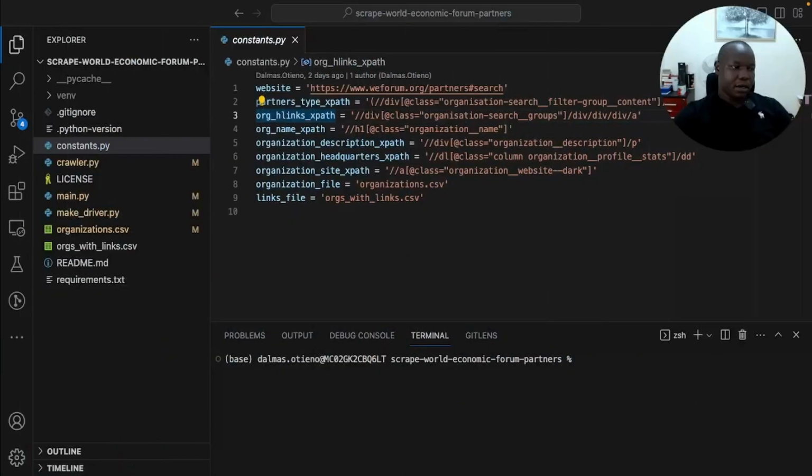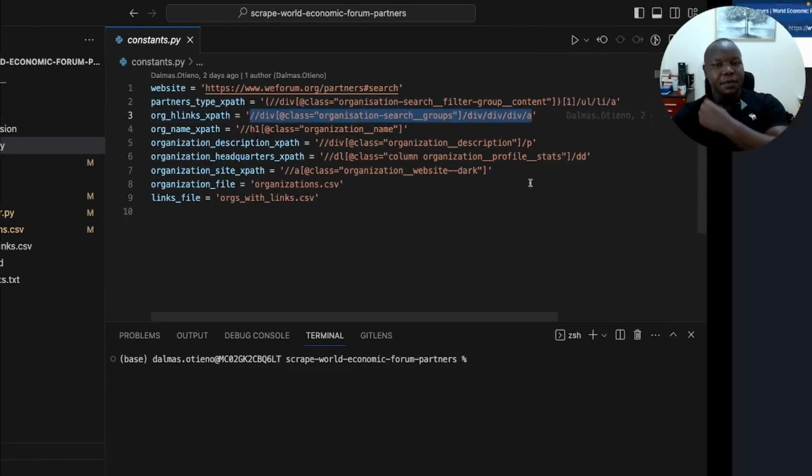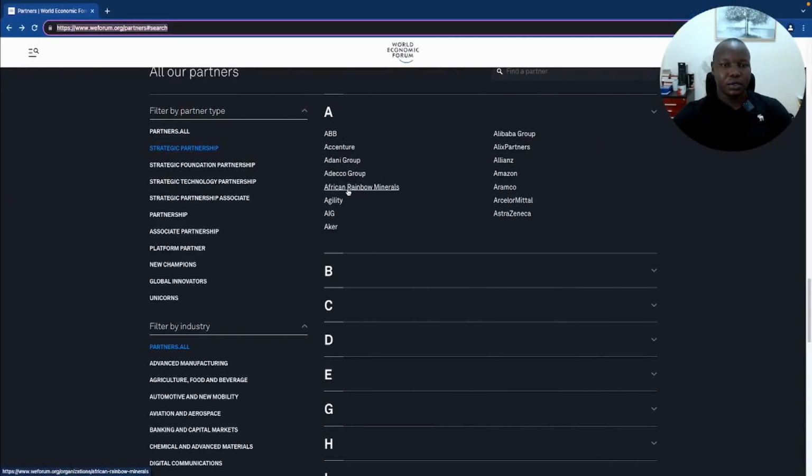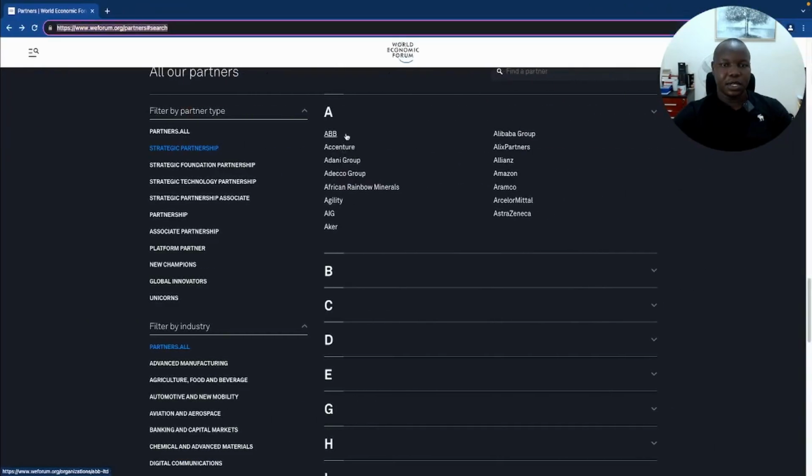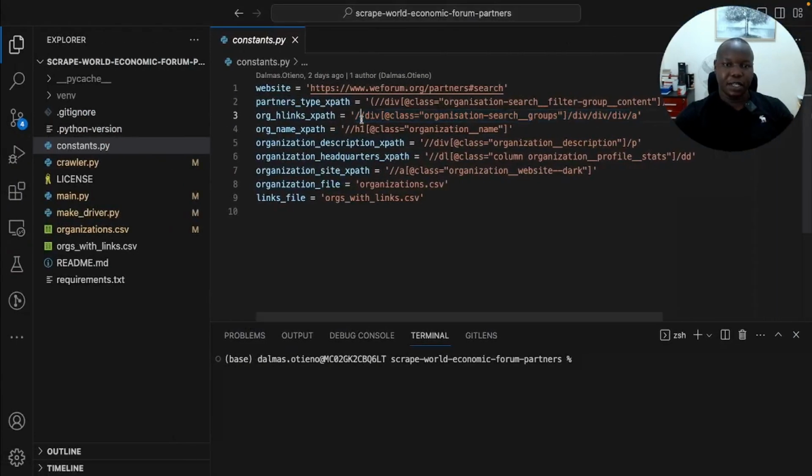And here we have, for example, the organization hyperlink XPath, and that is the link to this organization here, this one here that you're seeing down. Then all these links can be found through this XPath.